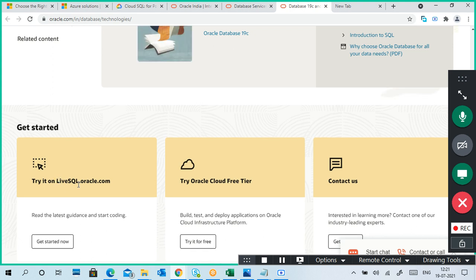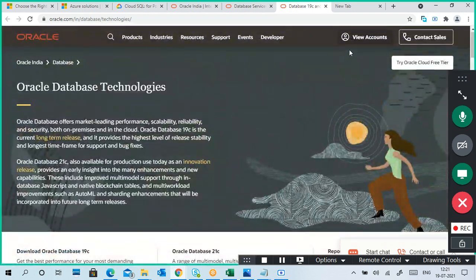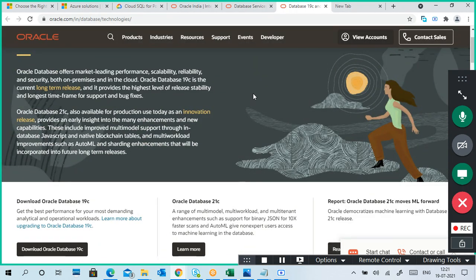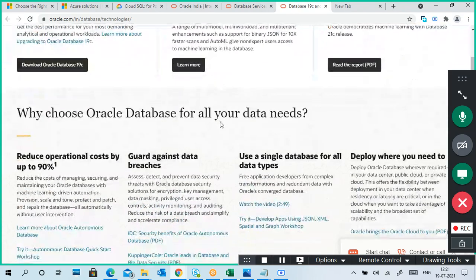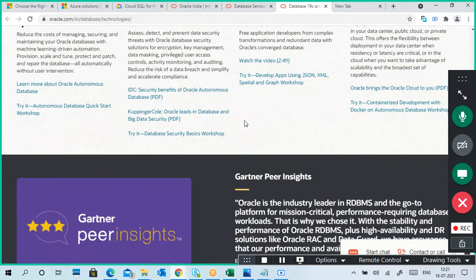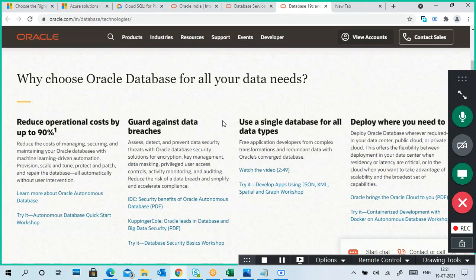So this is Live SQL Oracle. Try cloud free trials are there. So what you have to do is log in, and if required, give your credit card or debit card details, then it will verify once and you can start working on it.